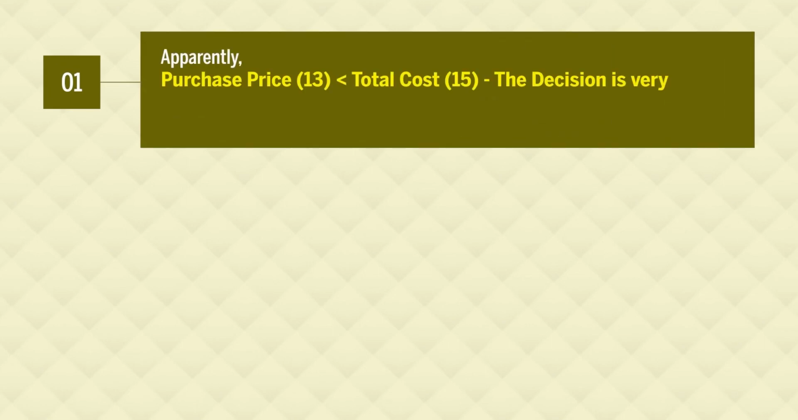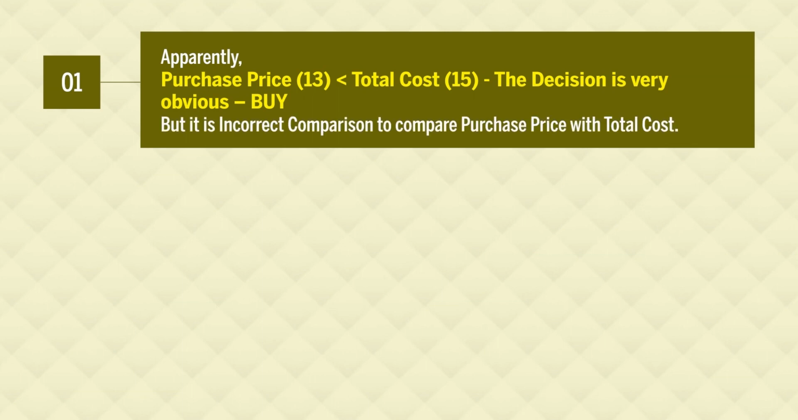Friends, apparently the purchase price is 13, that is the price offered by the supplier, and at present the total cost per unit is rupees 15. So, obviously, if we compare, the purchase price is less than the total cost. Means if we purchase from the open market, it is available for rupees 13, and if we manufacture in-house, our cost is rupees 15, which is more than the purchase price. Then the decision is very obvious. We are going to buy it from the open market because it is available at lesser value. But friends, it is incorrect.